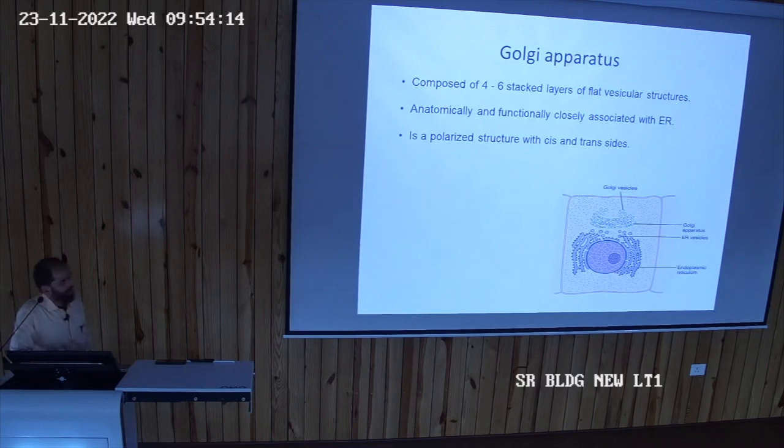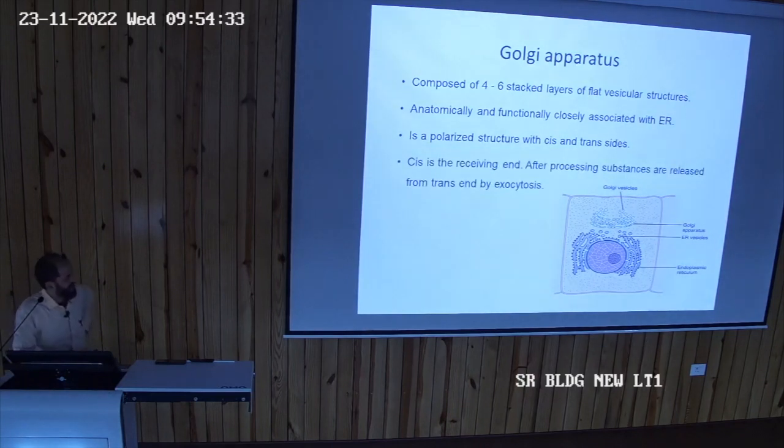So this Golgi apparatus is a polarized structure. इसमें एक cis और trans side होते हैं. Cis is the receiving side and trans is the releasing side. जो प्रोटीन्स बन के आ रहे हैं उधर से वो रिसीव करेगा और उसको एड्रेस के हिसाब से उसको भेजेगा. So cis is the receiving end. After processing, it also does some further processing, fine tuning करता है. After processing the substances, they are released from the trans end. Trans end से release करेगा by exocytosis.